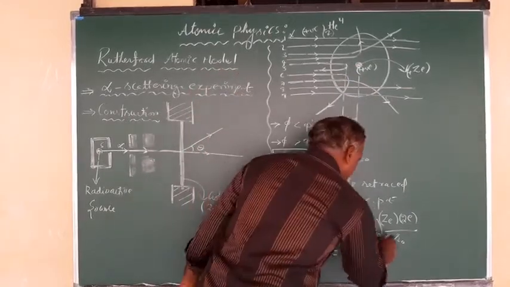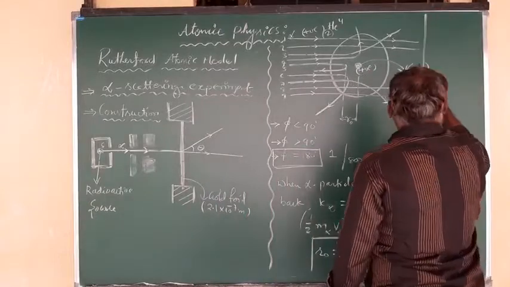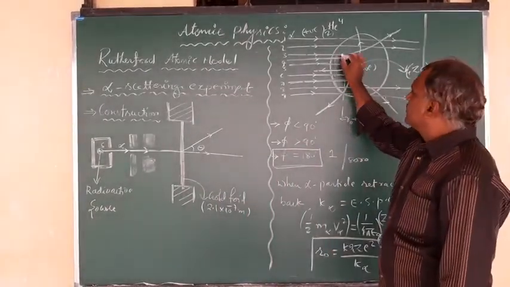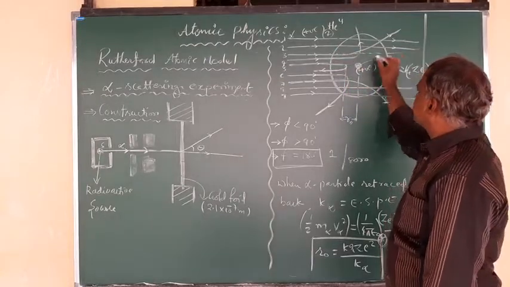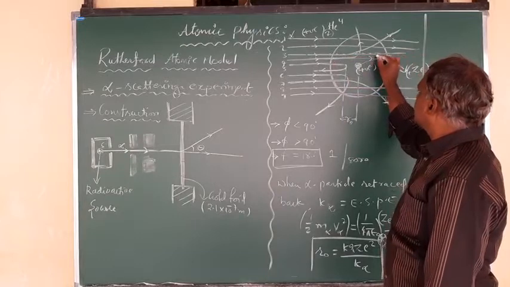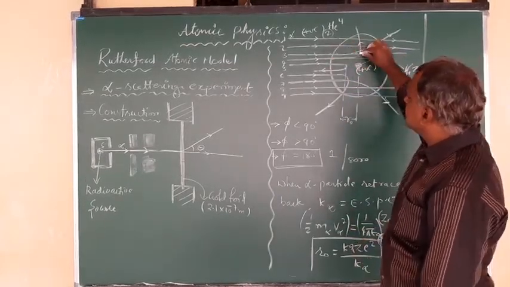Now there is an observation. This is the initial direction of the third alpha particle, this is the initial direction of the fourth alpha particle, right? There is a deviation from the perpendicular distance.